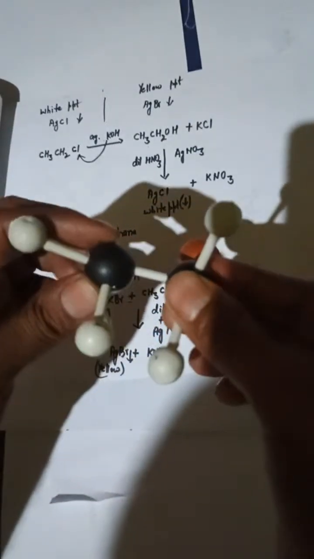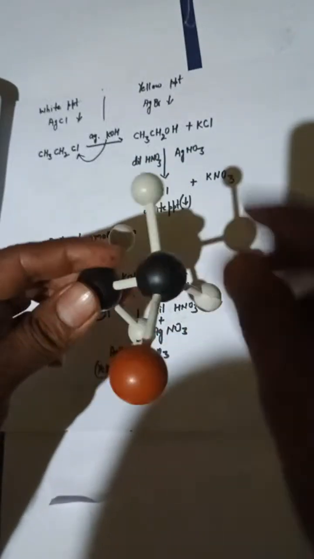Now you can see that this one can rotate easily, with no kind of problem to rotate. But here we cannot rotate, because this will create some problem over here.